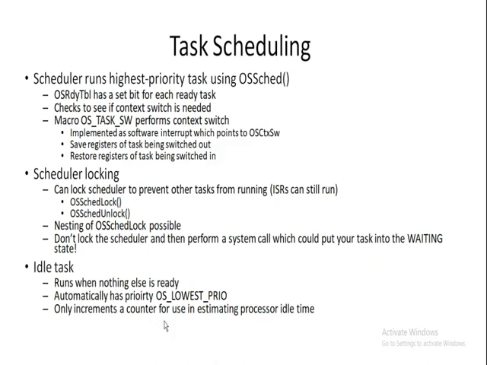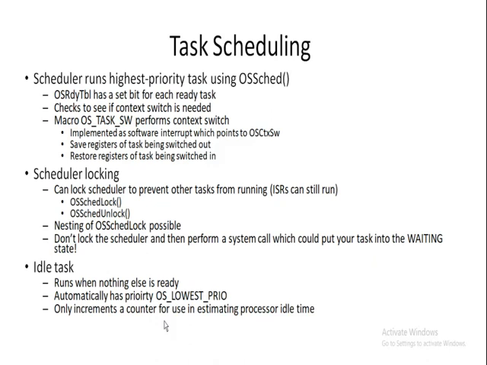The task rescheduling will not take place if the scheduler is in the locked state. The scheduler can be locked by invoking the system call OS scheduler lock function.